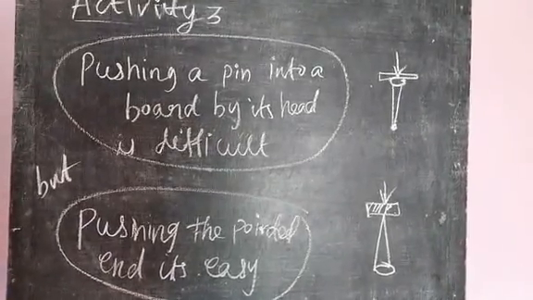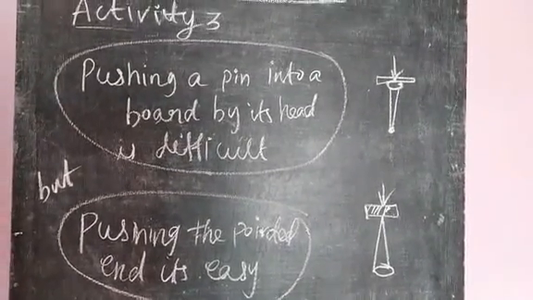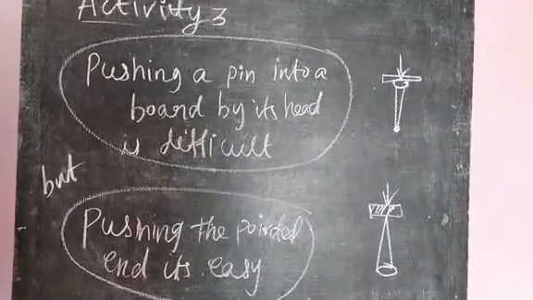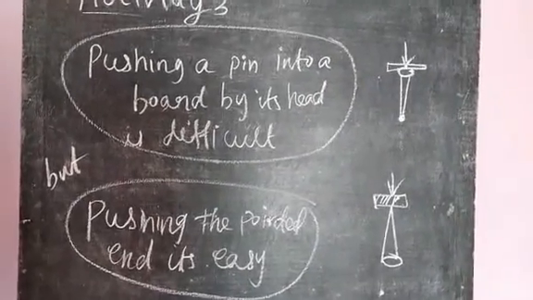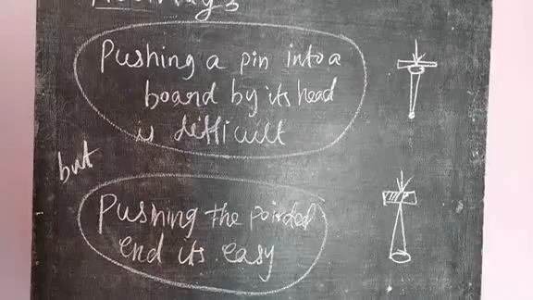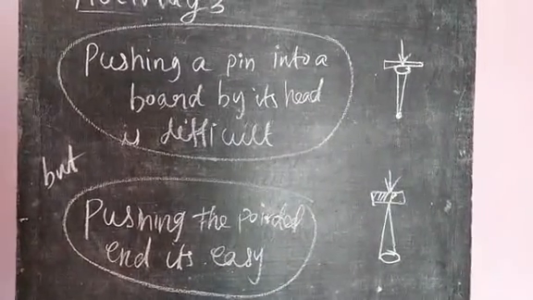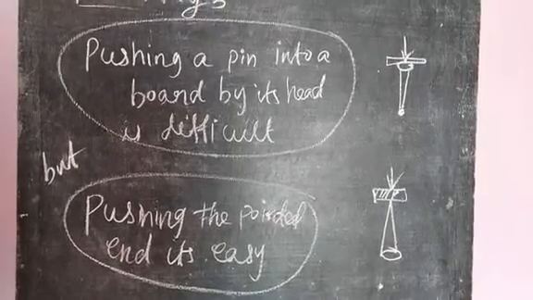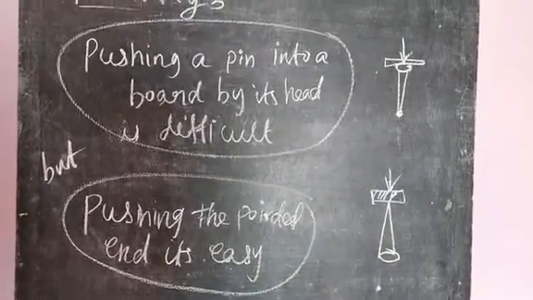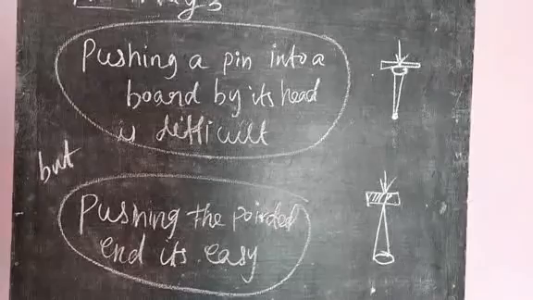Activity 3. Pushing a pin into a board by its head is difficult, but pushing the pointed end, that is the sharp edge, is very easy, because of pressure.